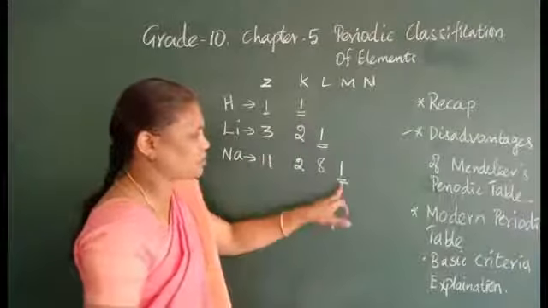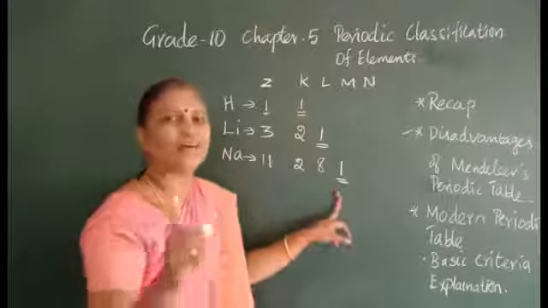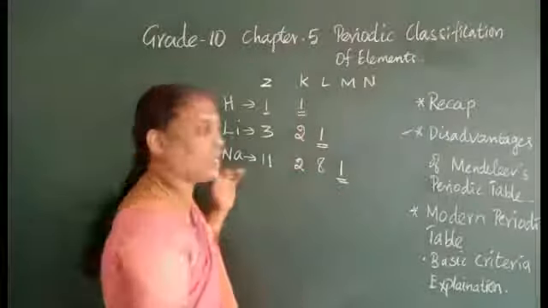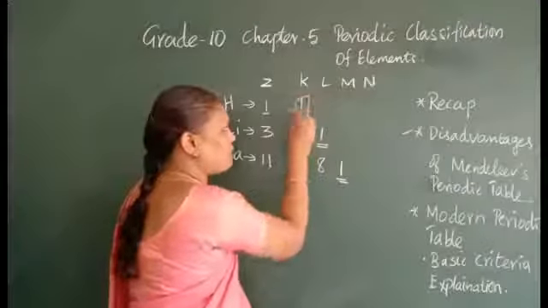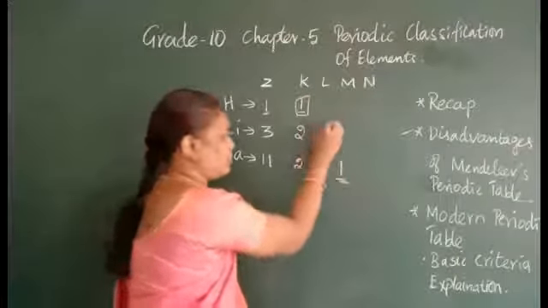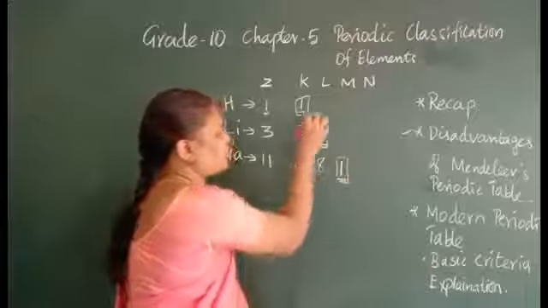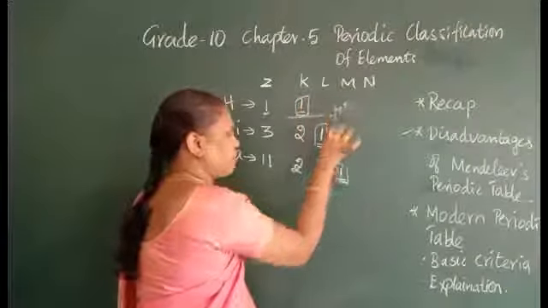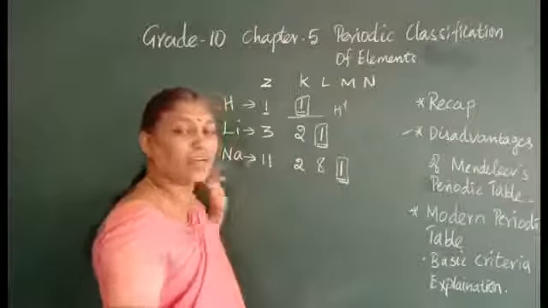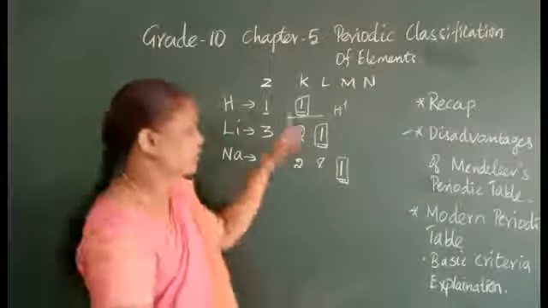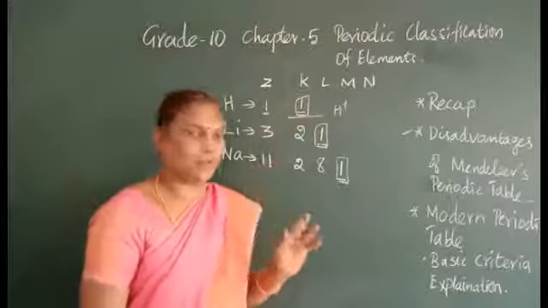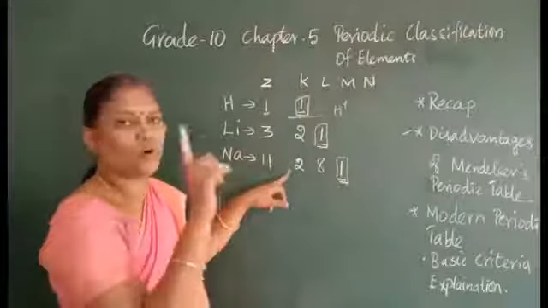These are the outermost shells. All the outermost shells have 1 electron. And the nature of giving electrons will be 1. It will lose its 1 electron. Okay, you leave this hydrogen aside. This also will become H plus. You see, they are ready to give 1 electron. So when you see, the outermost electron count will be the same, but they increase by 1 unit of shell.